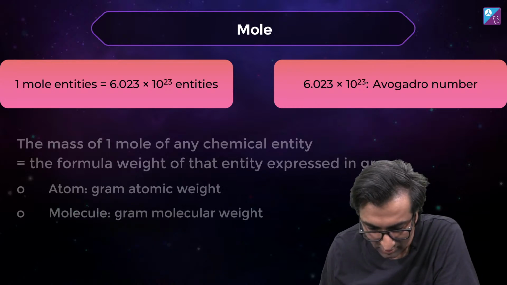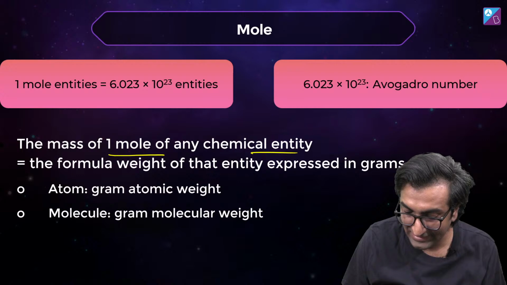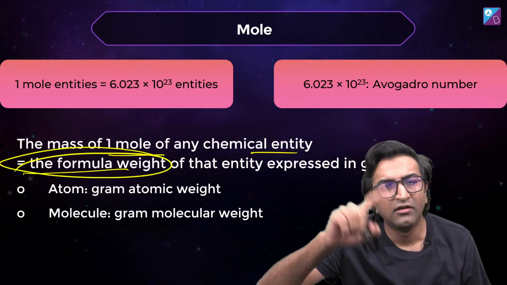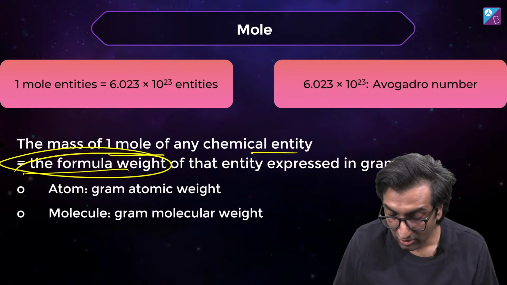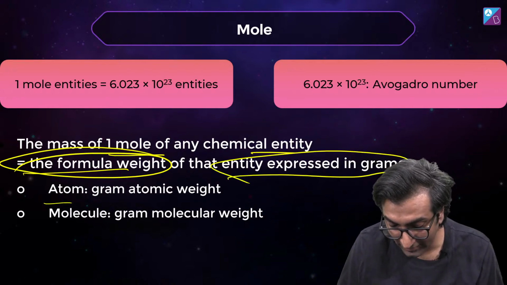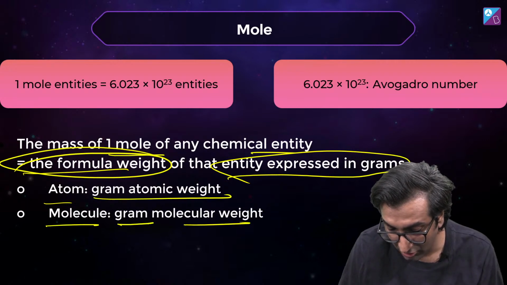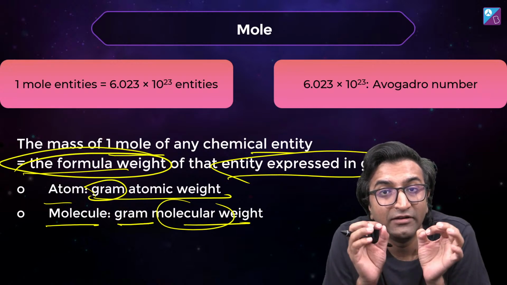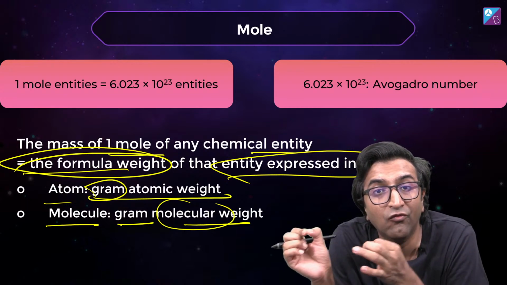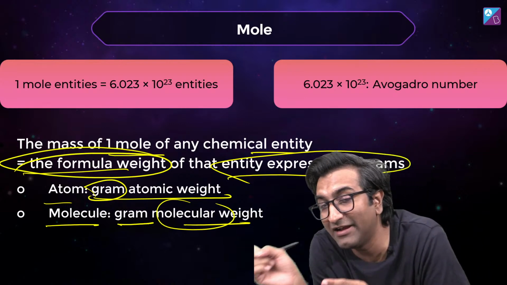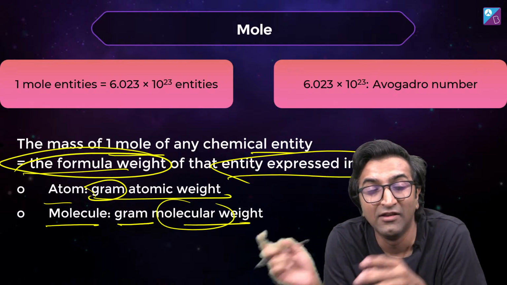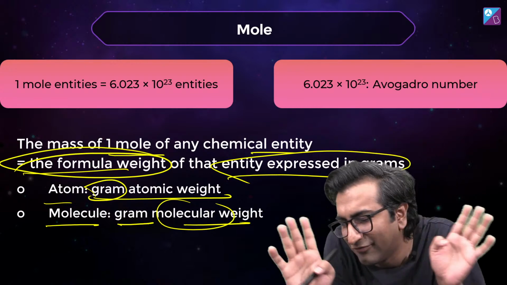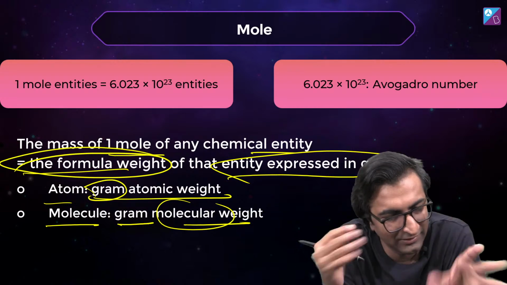Lovely. Okay, so now the mass of 1 mole of any chemical entity is the formula weight. What is formula weight? Formula weight हमने निकाला था ना, atoms हैं, molecules का formula weight of that entity expressed in grams. Atom हो गया तो gram atomic weight, molecule तो gram molecular weight. So the difference now is, I will say, tell me the gram molecular weight, then the answer will be in grams, or I'll say gram atomic weight or mass. Chemistry में mass और weight interchangeably use. I know in physics weight and mass are different. Chemistry में यार weight and mass is same. ठीक है, अभी let's move past that.